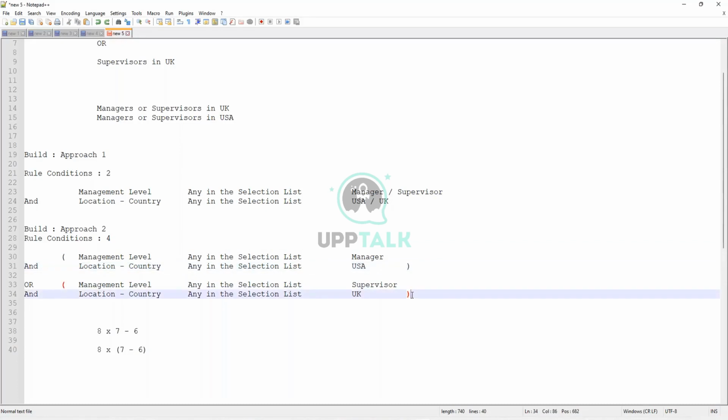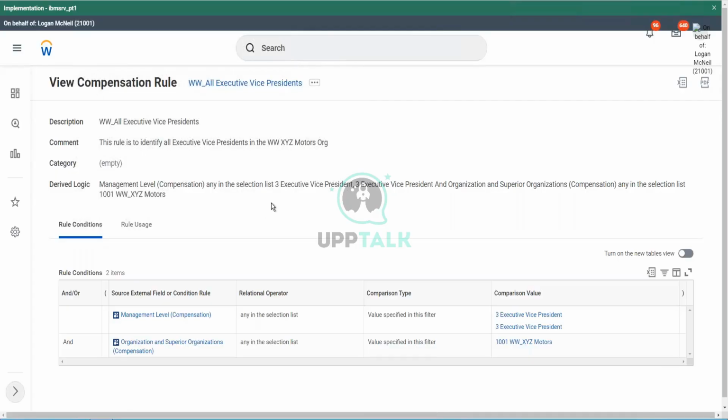You cannot just move one row here and there, because that will mess up the entire logic. But if you have the UK condition at the beginning, followed by the US condition, that is still okay. If you do the supervisor in UK first, and then the manager in USA, that is not an issue, because A or B and B or A are the same thing. In conditional logic, A or B, or B or A, is still the same.